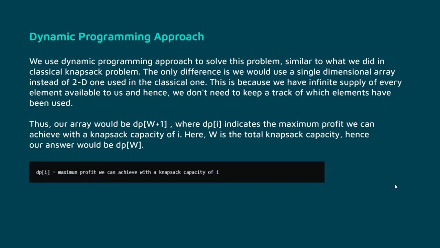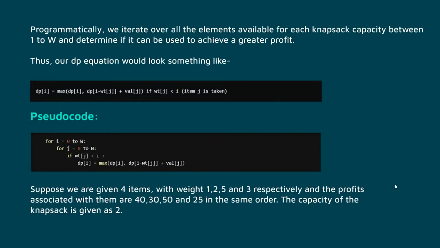Thus, the array would be dp[W+1], where dp[i] indicates the maximum profit we can achieve with a knapsack capacity of i. Here W is the total knapsack capacity, hence our answer would be dp[W]. Programmatically, we iterate over all the elements available for each knapsack capacity between 1 and W and determine if it can be used to achieve a greater profit. Thus, our DP equation would look something like this.